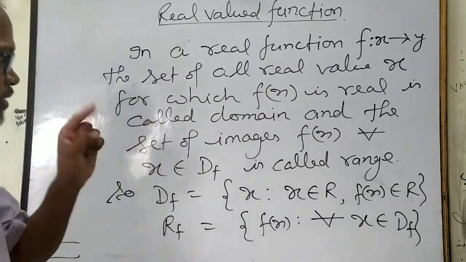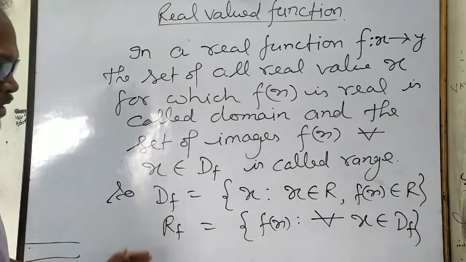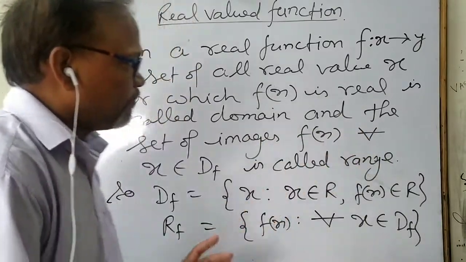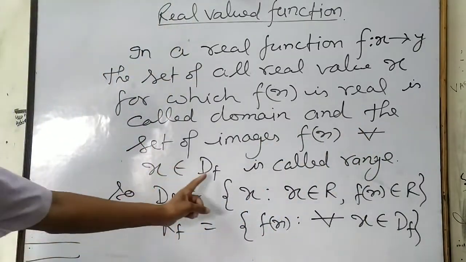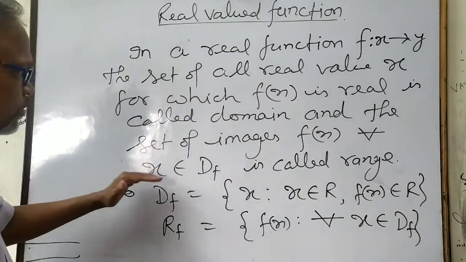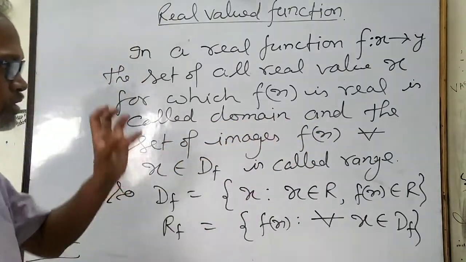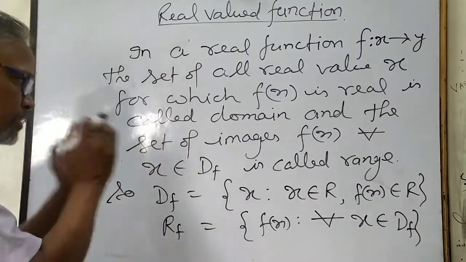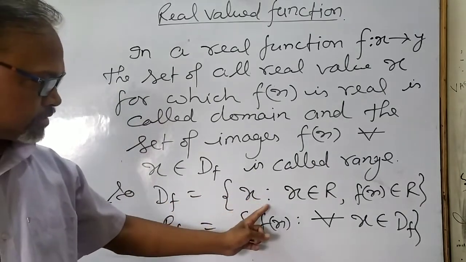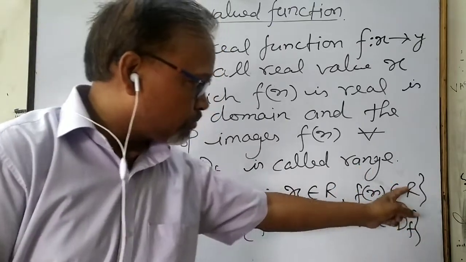Similarly, if f(x), the set of images of f(x) for all x belongs to domain, that is, for the x which belong to the domain, the f(x) values that come out, this set will also be real numbers, and this set is called range. This is called range. So D_f = {x such that x belongs to R, f(x) belongs to R}, meaning f(x) should be a real number.